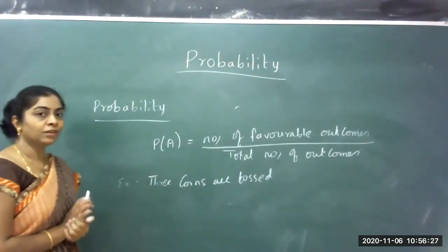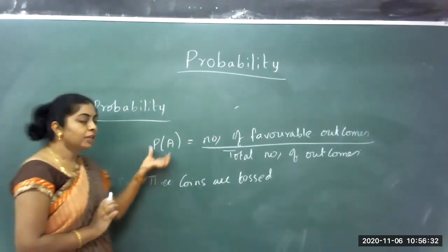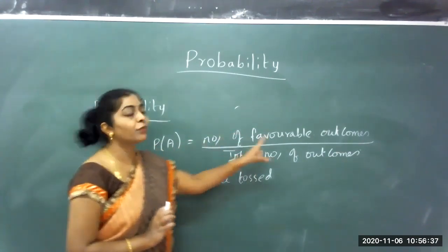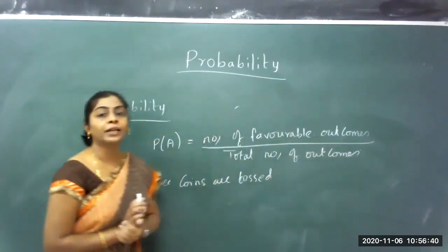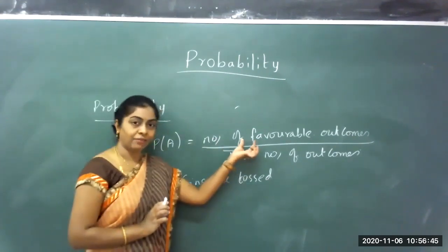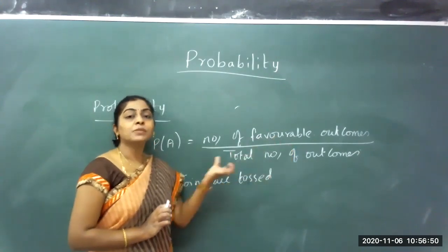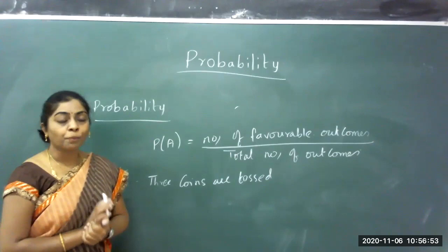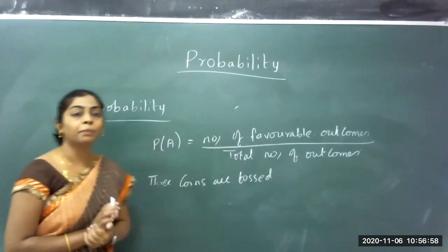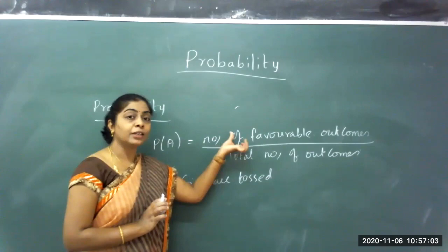The next definition, probability. Probability of A is given as P of A is equal to number of favorable outcomes divided by total number of outcomes. Based on the event we have, we write down the number of favorable outcomes. Total number of outcomes is given by the sample space. So probability is defined as number of favorable outcomes divided by total number of outcomes. Number of favorable outcomes is denoted by the event.